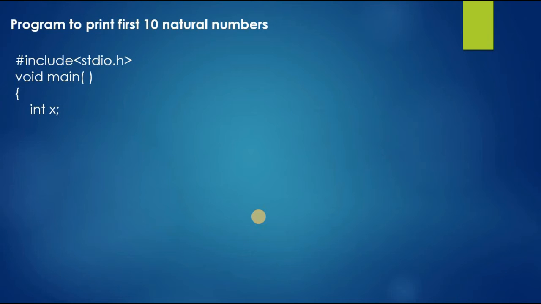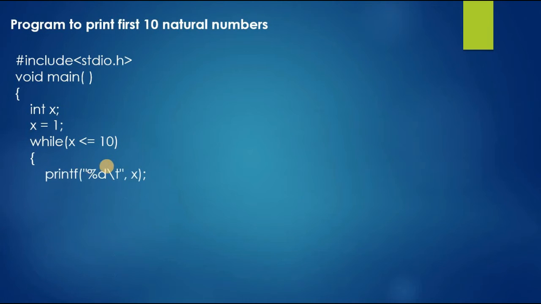Then we declare an integer variable x, and set x equal to 1. Then we declare our while condition, that is x <= 10. x less than or equal to 10 is our condition. Then we are going to open our while loop. We open the first curly bracket there.